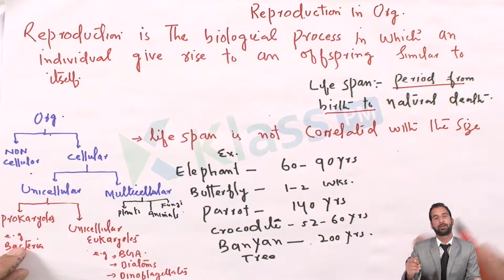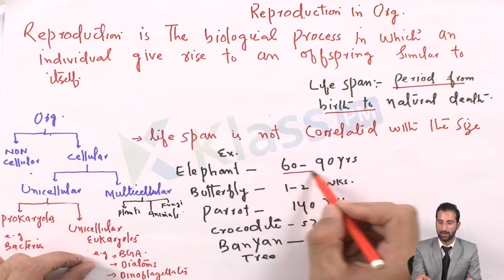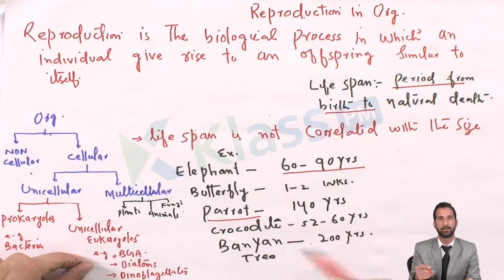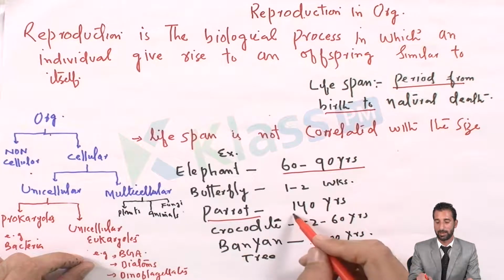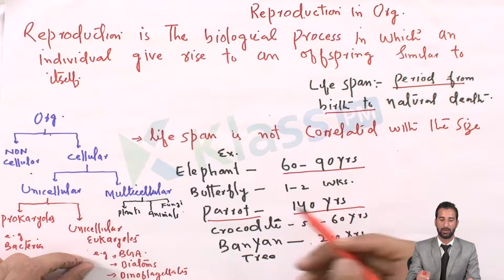But the most important thing you need to know is that the lifespan is not correlated to the size of the organism. What does it mean? If we talk of an elephant, its lifespan is 60 to 90 years, and the size of the elephant is very large. But the parrot is very small in size, yet its lifespan is 140 years. So lifespan is not correlated with size.